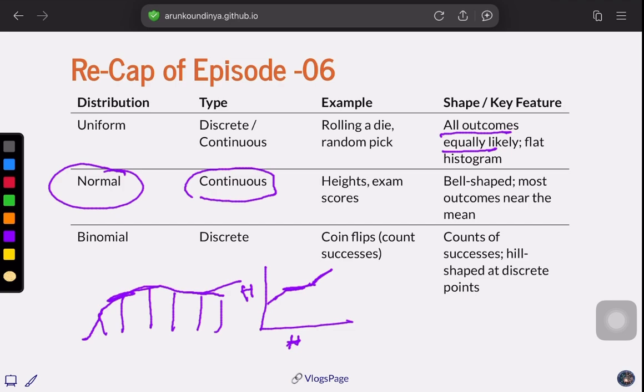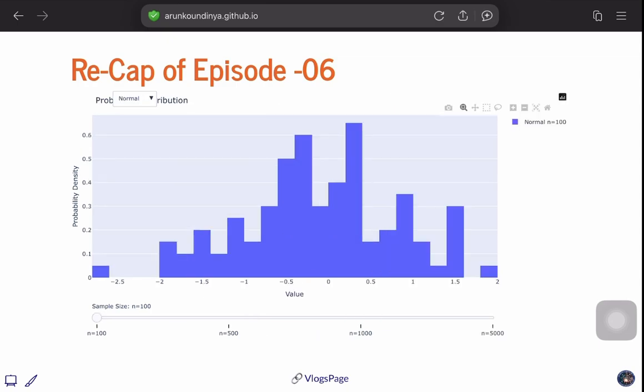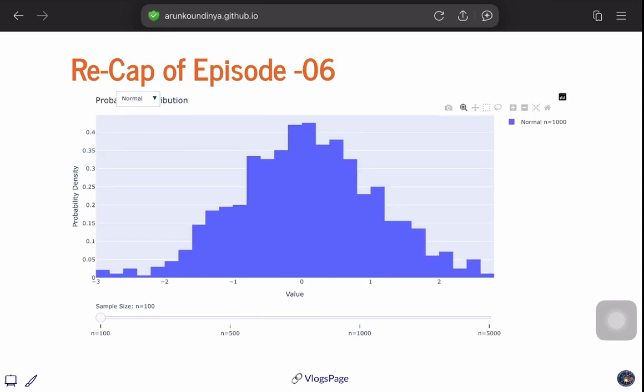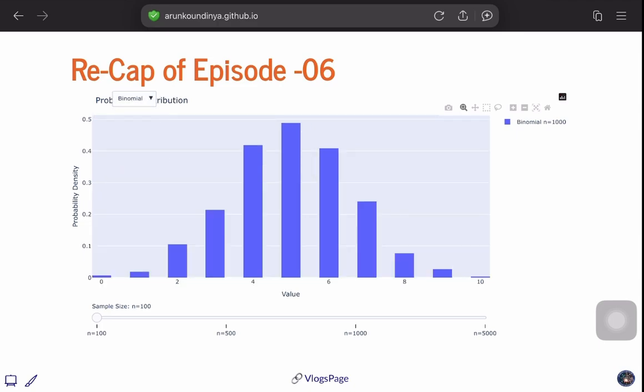Binomial distribution is nothing but it is like coin flips, like the count of successes and failures. Now, just assume that the normal distribution looks like a bell curve. And uniform distribution is like a uniform distribution. And a binomial distribution has peaks and lows.